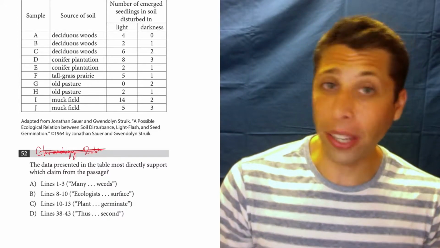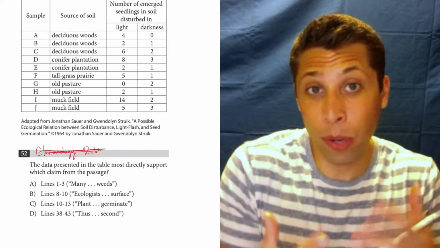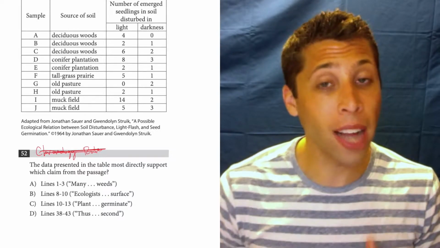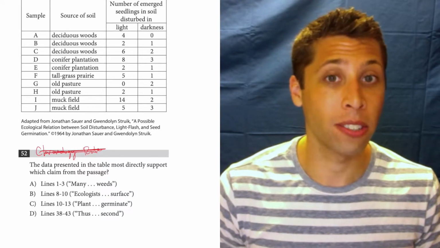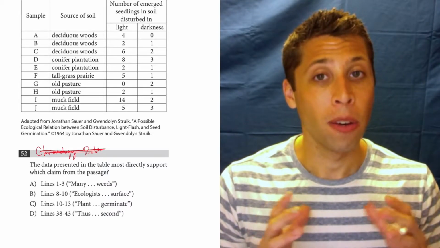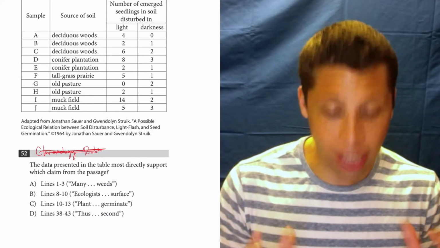But even if you were thinking chronology rule, that's okay. It's a good place to start. But as we always do with this rule, we still read all those line references. And if we find an answer that works, we pick it, even if it breaks the chronology rule. All right? So don't be afraid to break it if you're confident that it's broken. So let's take a look here.